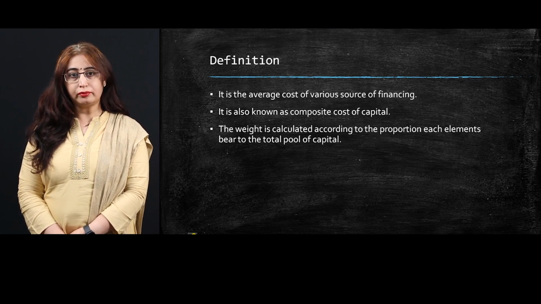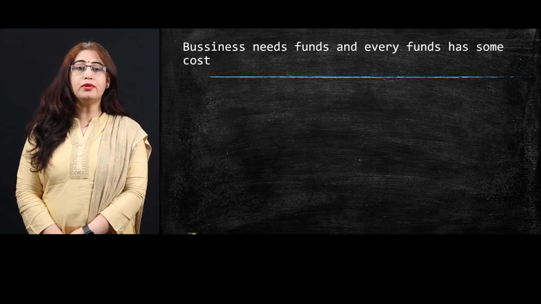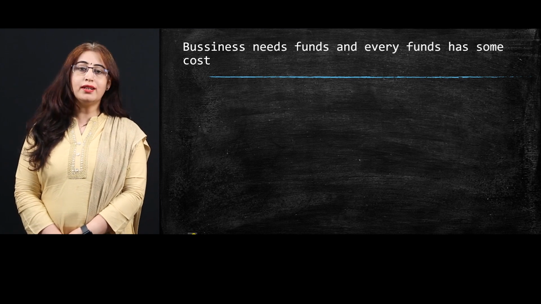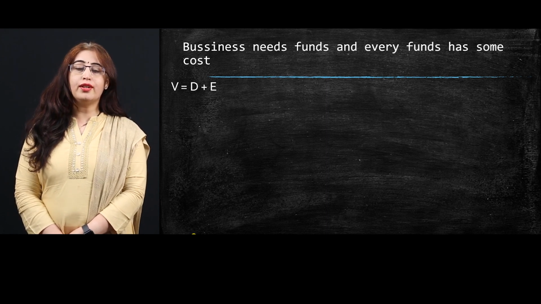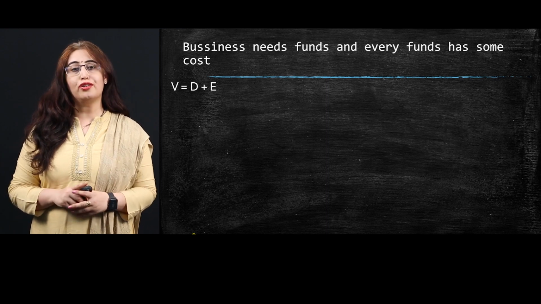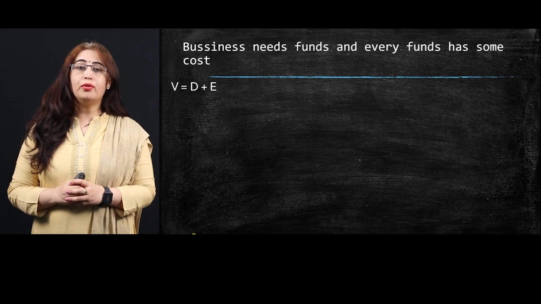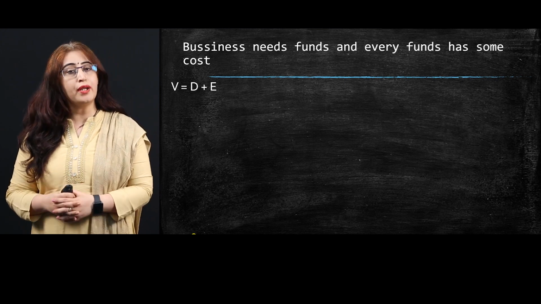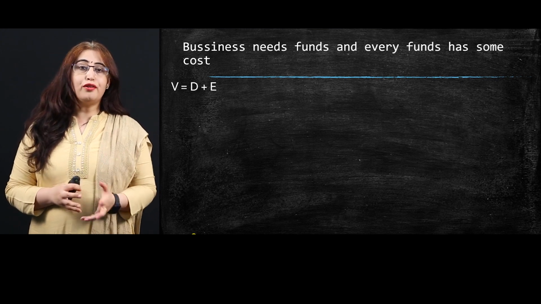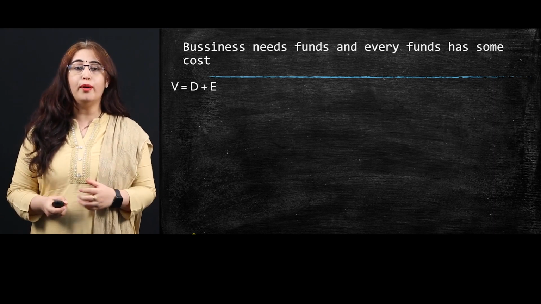of capital. A business needs funds and every fund has its own cost, because no fund is free of cost. So the value of a firm, denoted here with V, is equal to D and E. D here is the debt and E here is the equity. When we talk about the value of a firm, it is the debt and equity combination. So the cost of your debt and the cost of your equity is the ultimate cost of your firm.